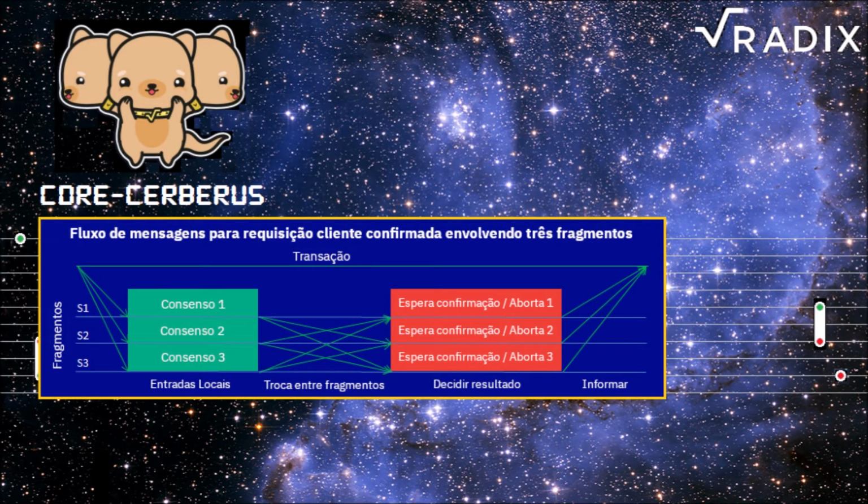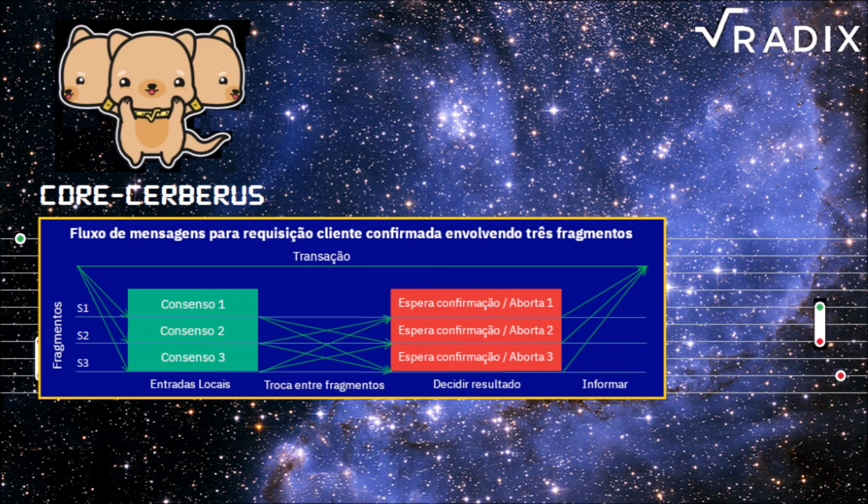This combination results in the following high-level three-step approach towards processing any transaction. First, local inputs. Every affected shard locally determines whether it has all inputs from shards that are necessary to process the transaction. Second, cross-shard exchange.